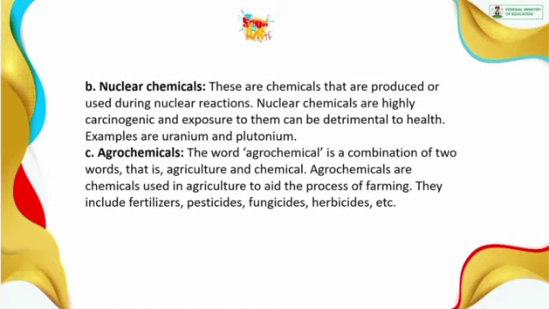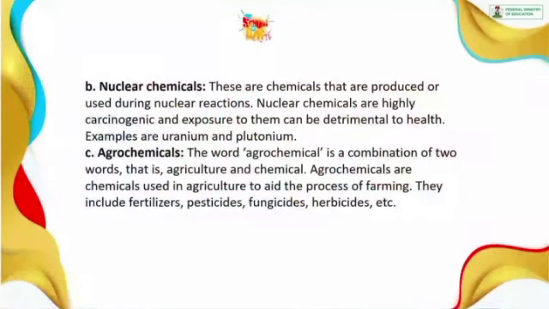The next class is agrochemicals. Now when you hear agrochemical, what comes to your mind? Meaning that we derive that word from agriculture and chemical. So the word agrochemical is a combination of two words, that is agriculture and chemical. And these agrochemicals are the kind of chemicals that you use in agriculture to aid the process of farming. So the kind of chemicals you use on the farm to